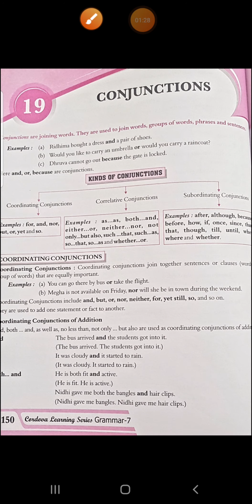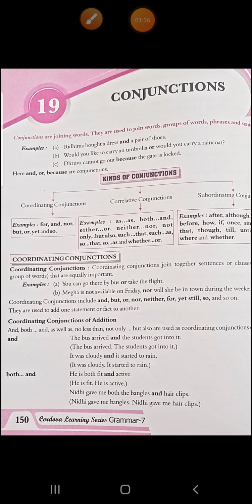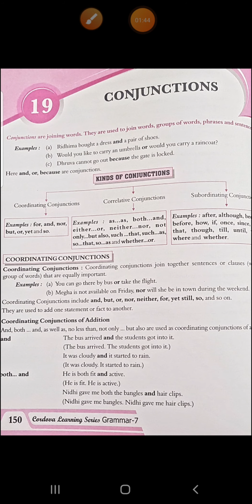Alright, now kinds of conjunctions. What are the kinds of conjunctions? First is coordinating conjunctions, second is correlative conjunctions, third is subordinating conjunctions. Examples of coordinating conjunctions are given here. We'll see this and then we'll do it in detail when this topic comes in your book.